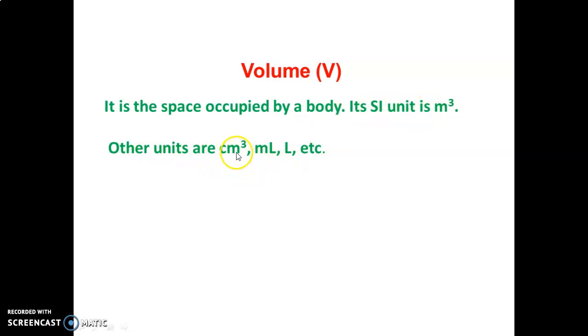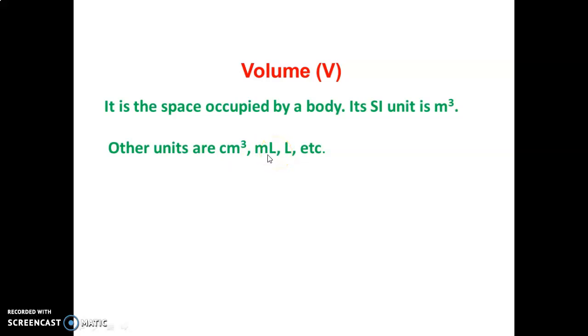Other units: this is the SI unit, and another unit is centimeter cube. What is centimeter cube? A box of 1 centimeter length, 1 centimeter breadth, 1 centimeter height, 1 centimeter into 1 centimeter into 1 centimeter. This is also called ml, milliliter.